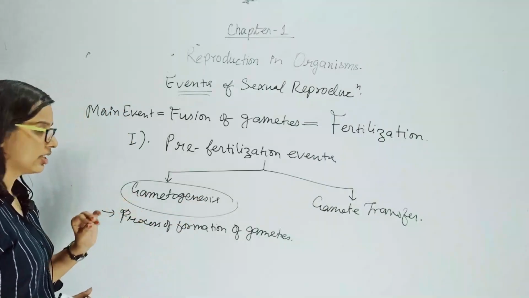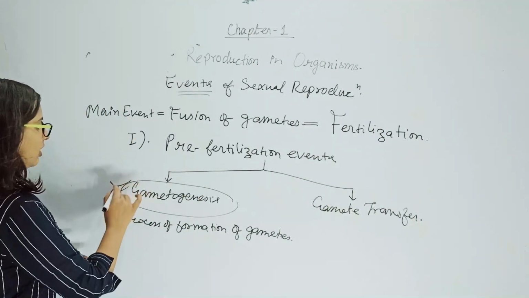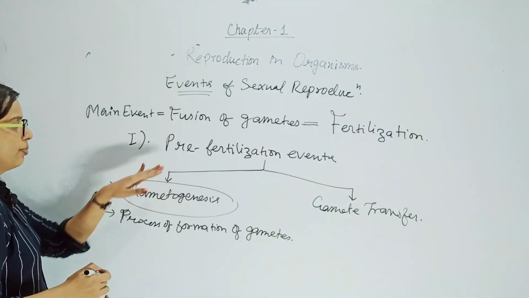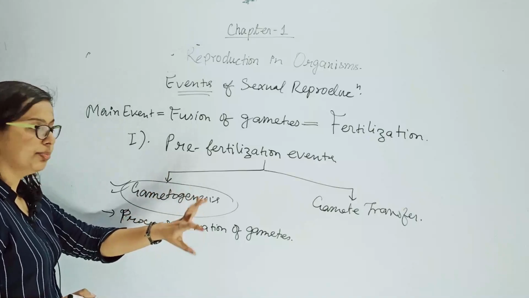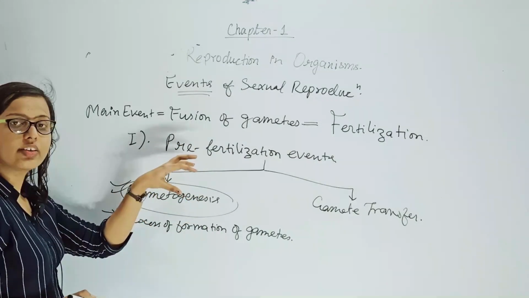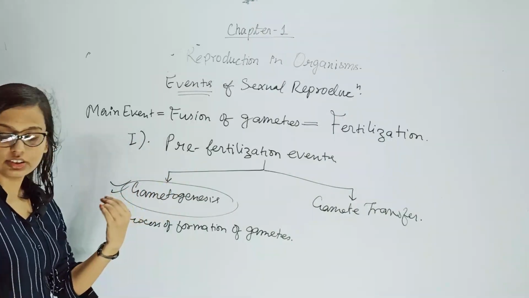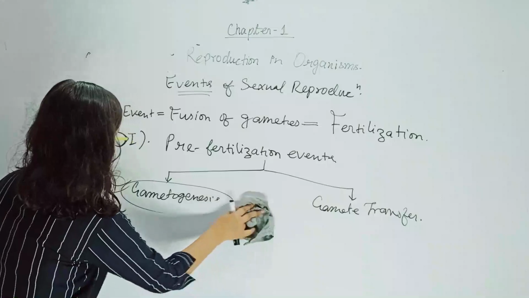So before that, let us understand what is gamete. I am proceeding with the gametogenesis. Pre-fertilization events consist of gametogenesis and gamete transfer, means everything we have to study in the pre-fertilization events is about the gametes. So let us understand what is gamete.